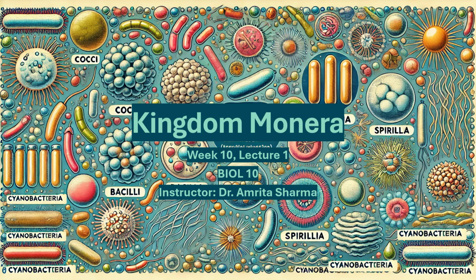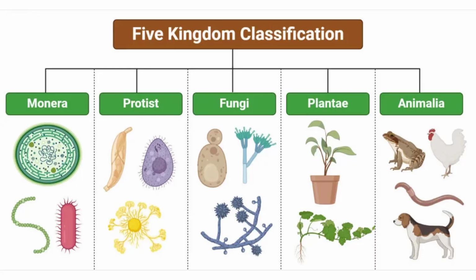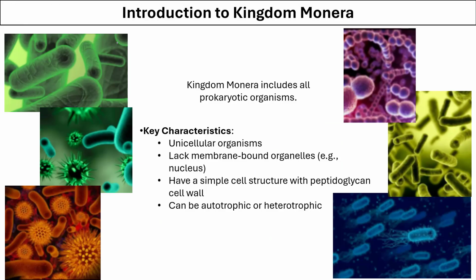So the first kingdom that we are going to talk about is called the kingdom Monera, and this mainly constitutes the prokaryotic organisms. All the living organisms known to human beings have been classified mainly into 5 kingdoms: Monera, Protista, Fungi, Plantae, and Animalia. Kingdom Monera includes prokaryotic organisms.